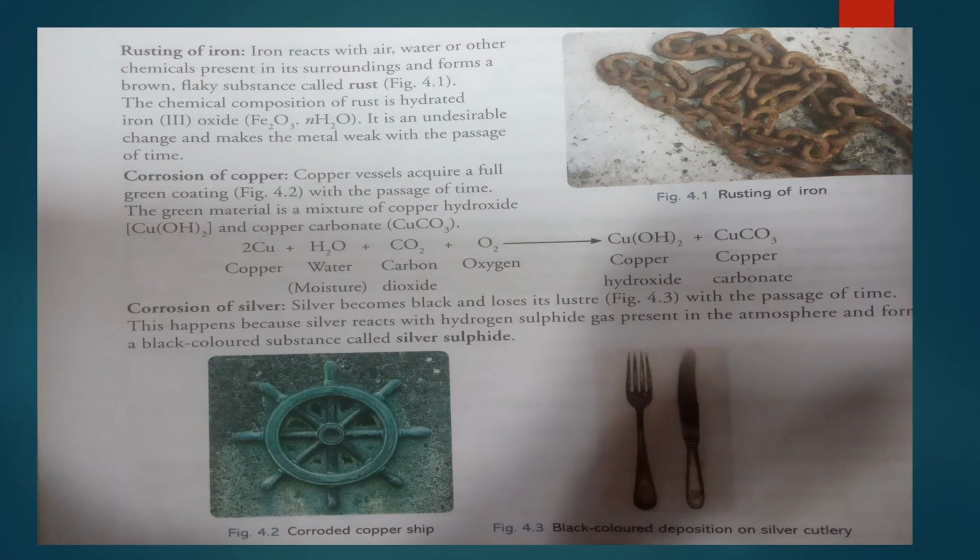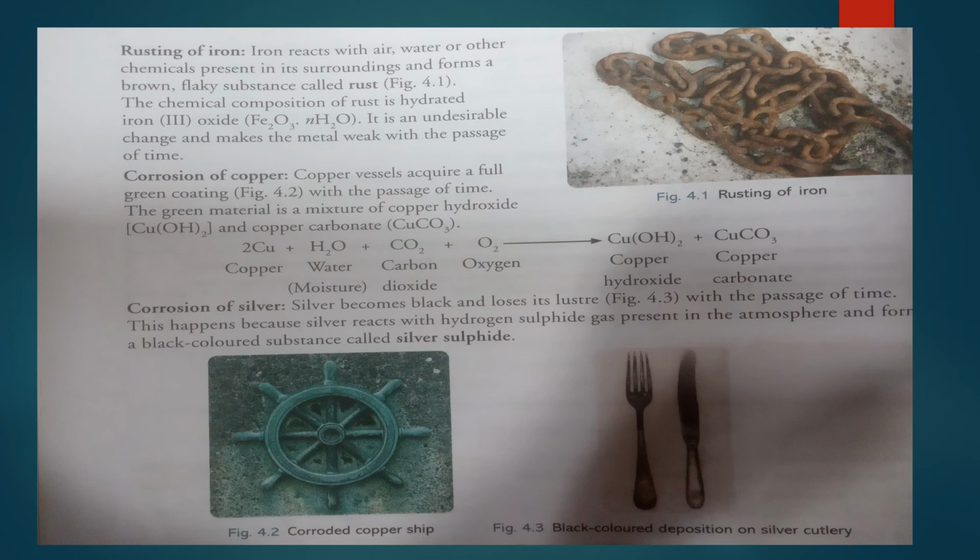So in presence of water, carbon dioxide and oxygen, copper reacts and forms two compounds, copper hydroxide and copper carbonate. That is the unwanted compound which forms a layer over the copper vessel, and because of this layer we can see the green coating with the passage of time.